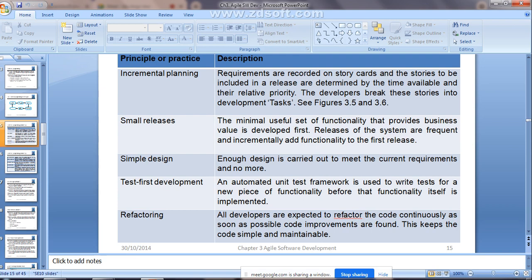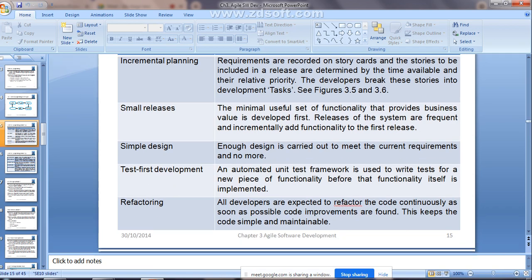Test first development. Name itself indicates. You are going to test that particular increment or version of the software before it is actually implemented. Right? That is why automated unit test frameworks will be used for that case. Then refactoring means you are going to refactor the code, or change the code, continuously to make improvements within the code. Right? These are some principles with respect to extreme programming.